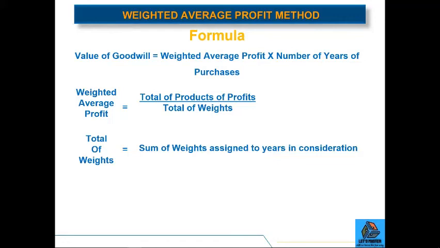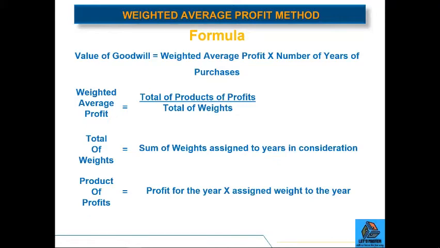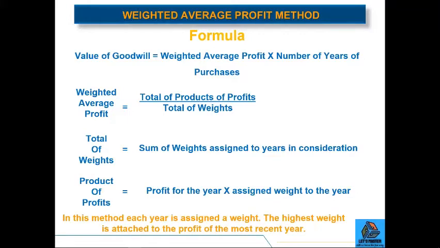Total of weights is equal to sum of weight assigned to the years in consideration. And product of profits is equal to profit of the year multiplied by assigned weight to the year. In this method, each year is assigned a weight and the highest weight is attached to the profit of the most recent year. So this is something worth noting.